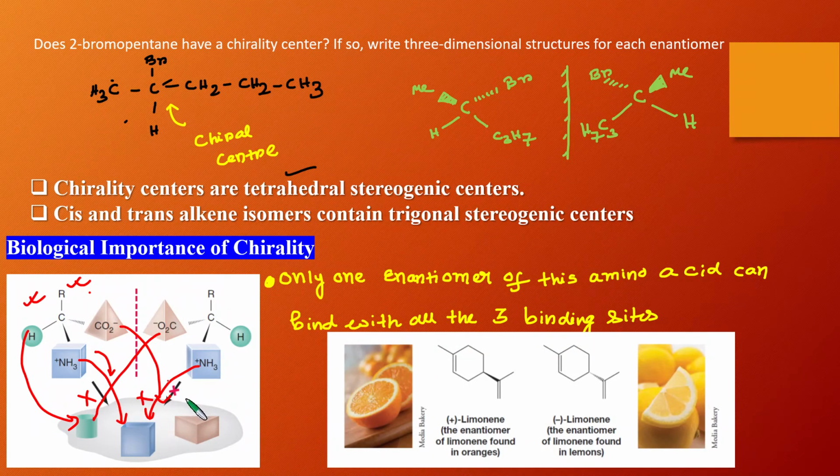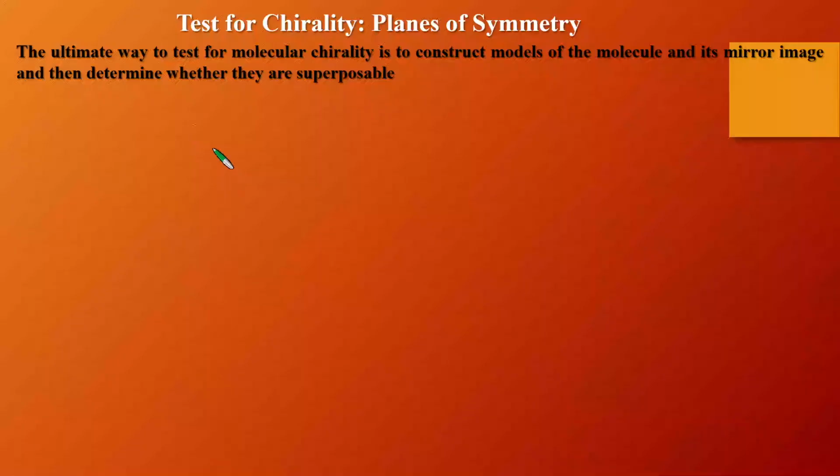So in our body, most of the enzymes or substrates are also chiral. In that case, only a particular enantiomer will participate in a particular reaction. So that is the biological impact.